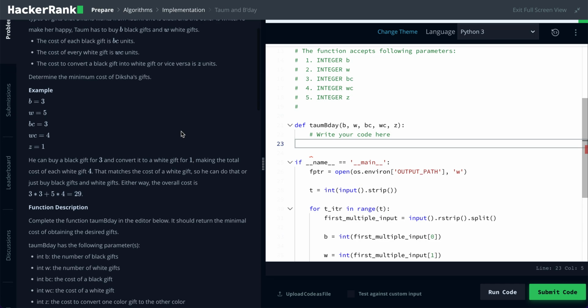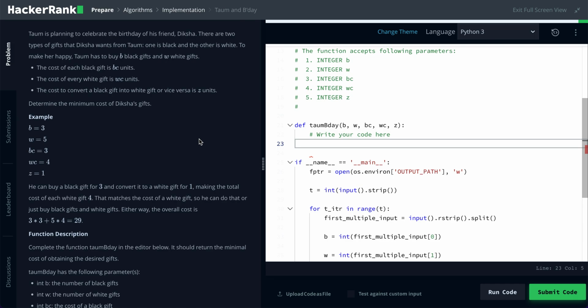So, weird question, really normal question, weird names chosen, and weird scenario. This is what you call an arbitrage scenario. You have two different items at two different costs. The black items and the white items each have their own individual cost.